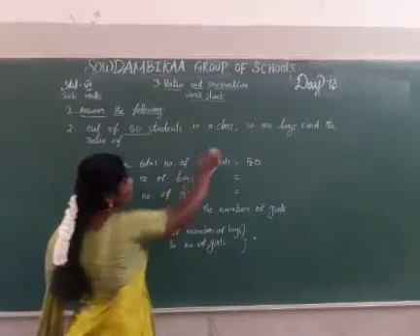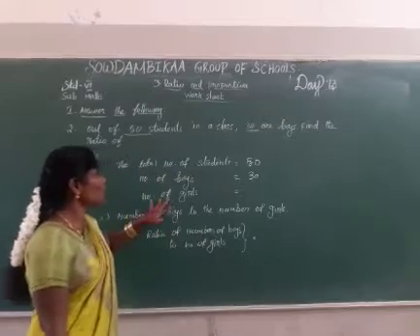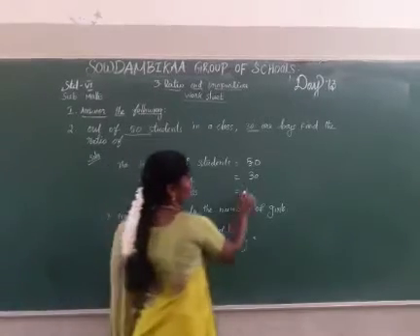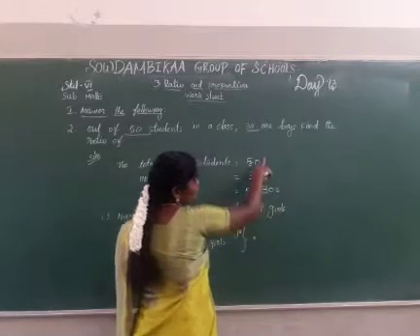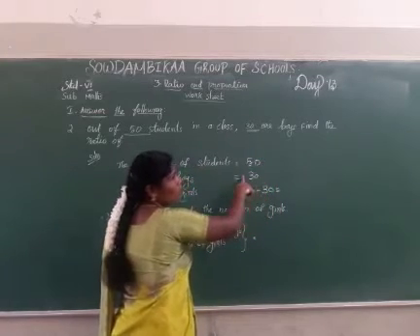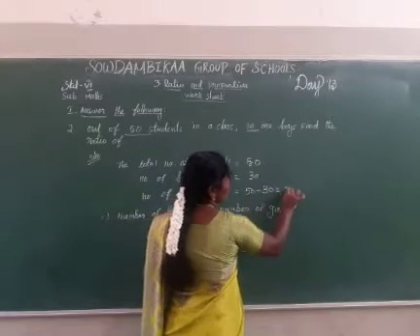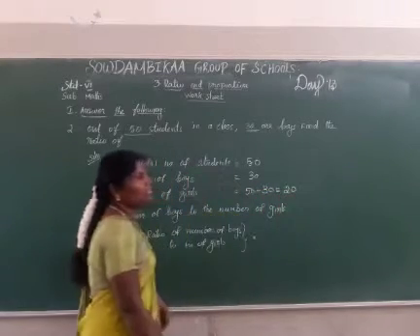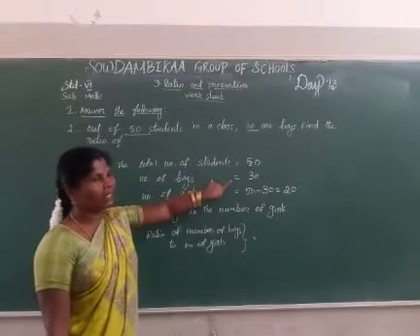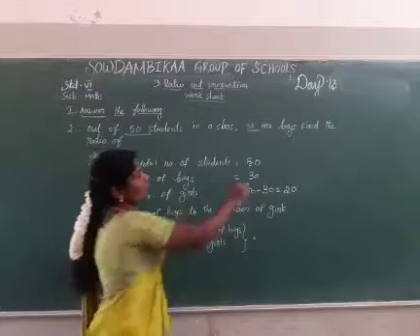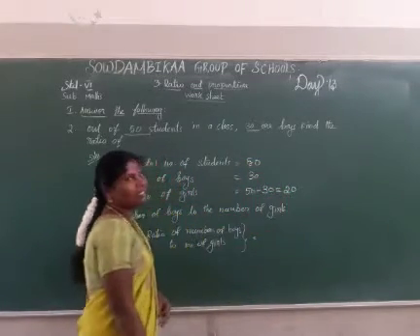Number of boys? 30. Then how to find the number of girls? Total number of students minus total number of boys. Then 50 minus 30, how much? The remaining students are girls. Okay, total students 50, boys 30, then girls are total students minus boys.